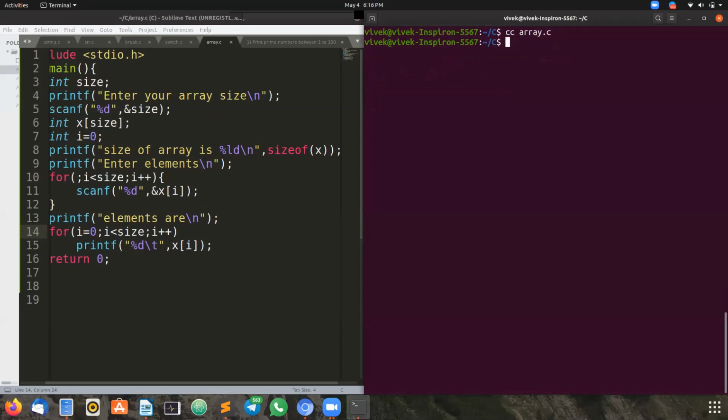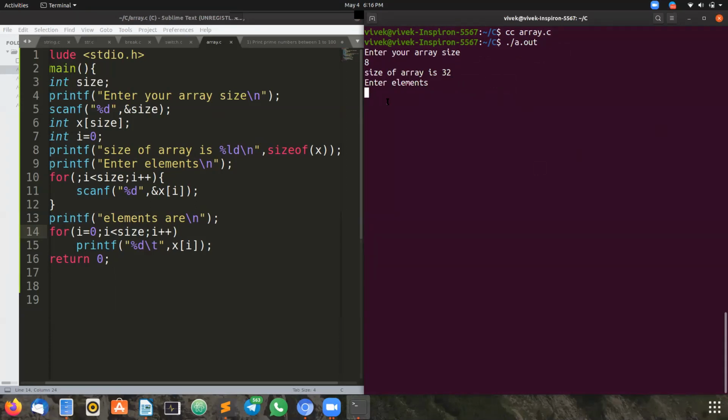So it is asking us to enter the array size. Okay, let's take the size as 8. I'm entering 8. Now the size of the array is 32. That is, each integer occupies 4 bytes. 8 into 4, 32.